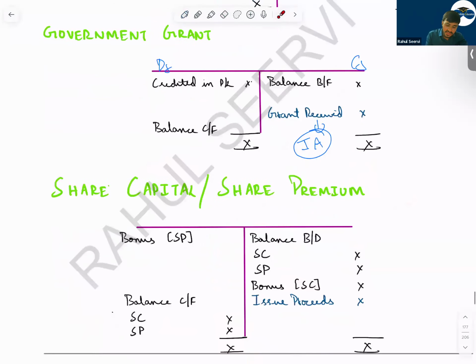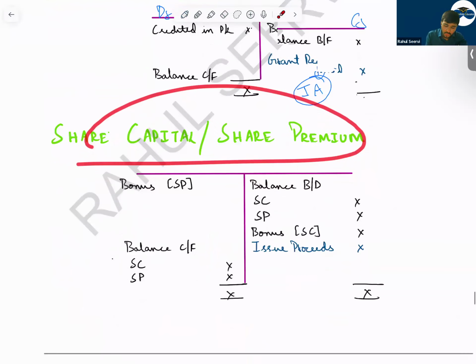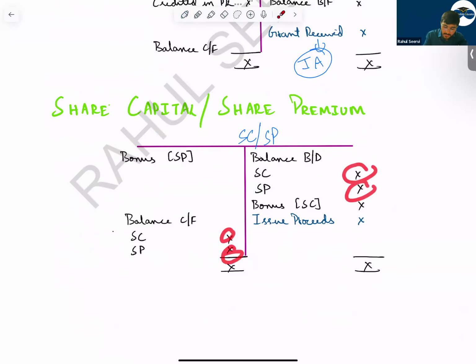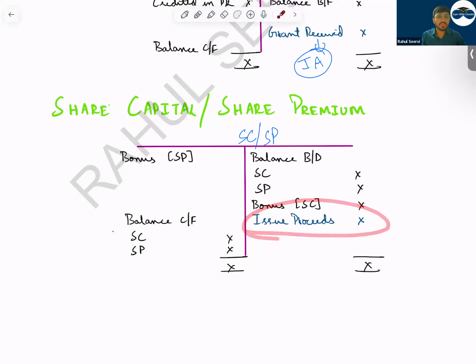Then sir, share capital and share premium. So you make both the accounts together only, so that there is no such problem. So you record the opening balance of share capital, share premium. Can I say if during the year bonus is given, bonus will do what? Increase the share capital but reduce the share premium. Yesterday we have discussed that bonus is given from share premium. Then whatever is the difference on the credit side will be what, sir?